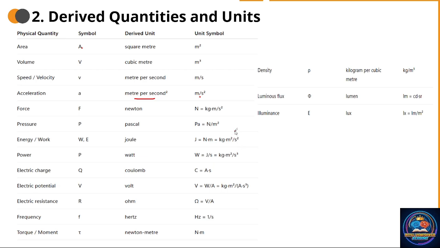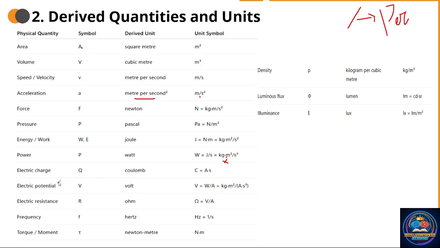In the places where you see this slash symbol, you must think of it as per. You should read it as per when reading the unit of a physical quantity. Okay, meter square per second square. Power P, measured in watts, joule per second, kilogram meter square per second cube. That is kilogram into meter square, divided by second cube.